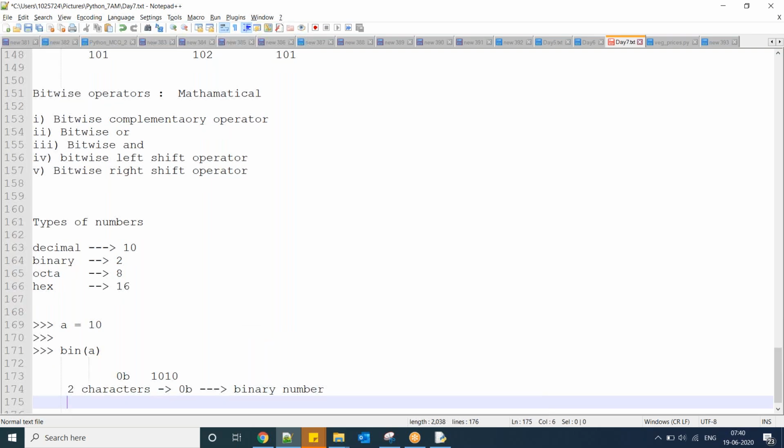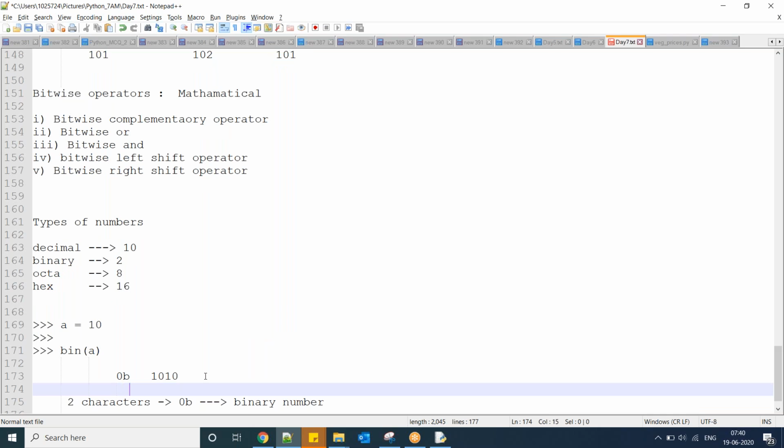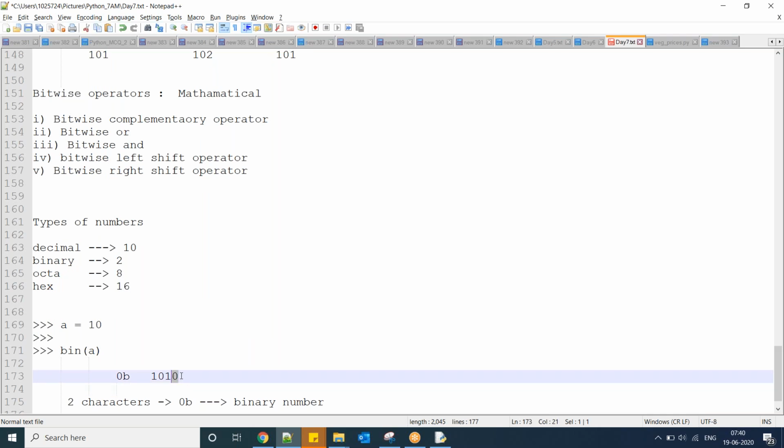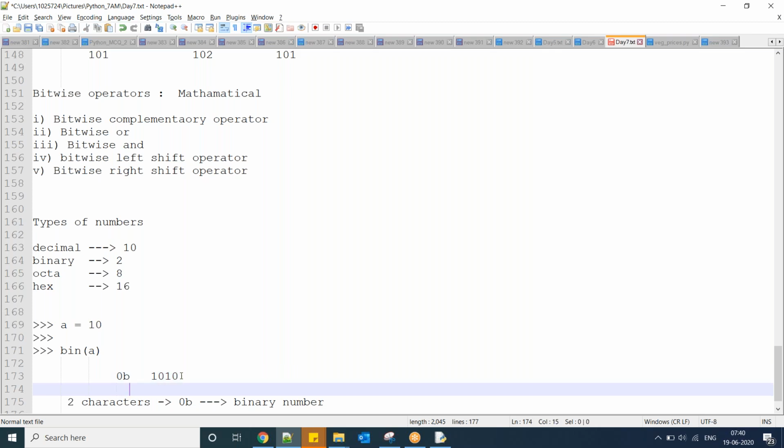And here 1010 means 2 power 0 into 0, plus 2 power 1 into 1, plus 2 square into 0, plus 2 cube into 1. Now this is nothing but 8 plus 0 plus 2 plus 0, so 10.